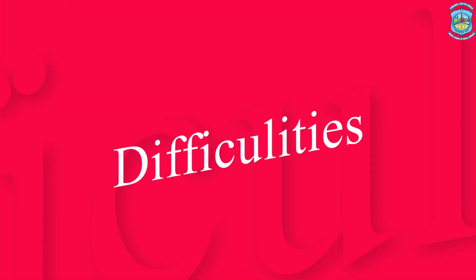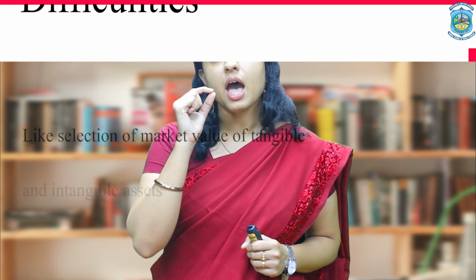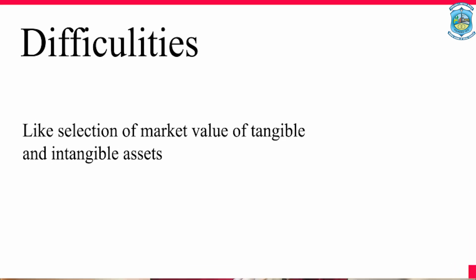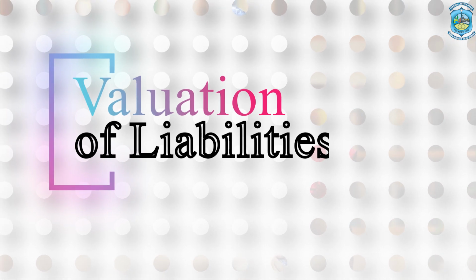This method has a lot of difficulties. Sometimes it's very difficult for a user to find out the actual market value of the tangible and intangible assets. You cannot find out the exact market value. Then valuation of liabilities becomes difficult at times. Then at times the company has fully paid up shares and partly paid up shares. So how will you give a value of one share for partly paid up shares and fully paid up shares? So that's why this method has a lot of difficulties.